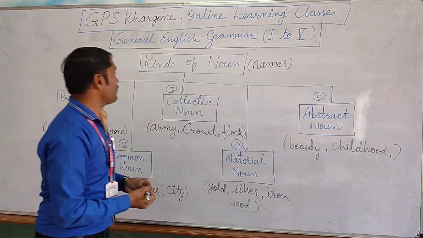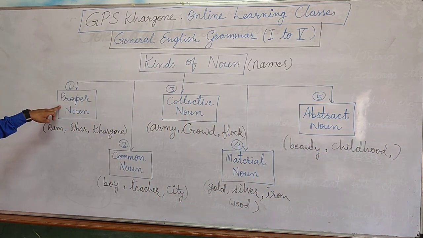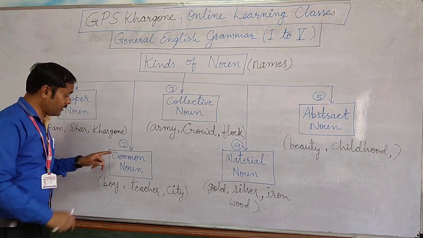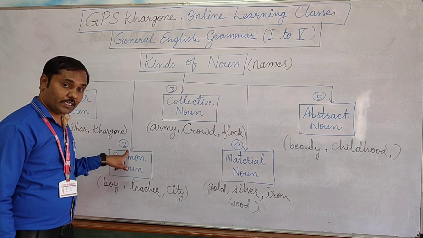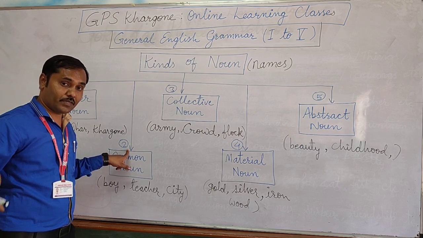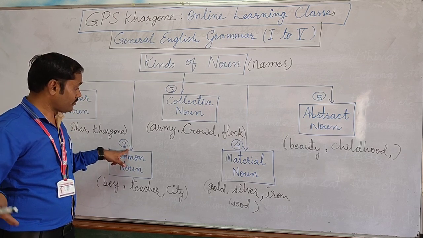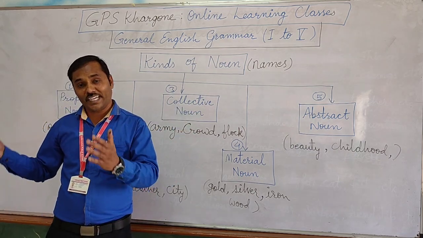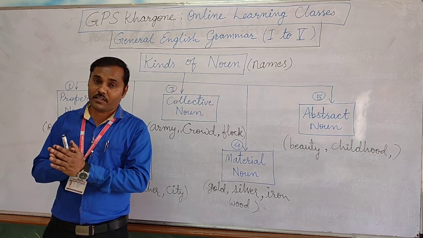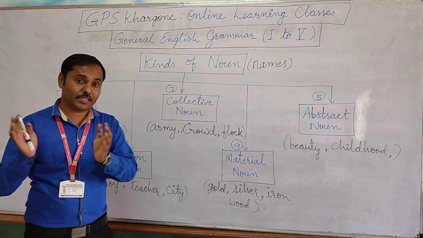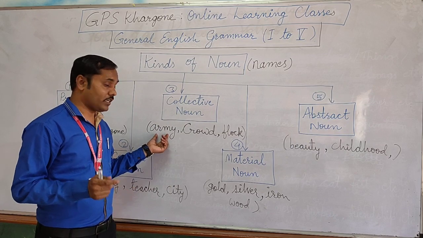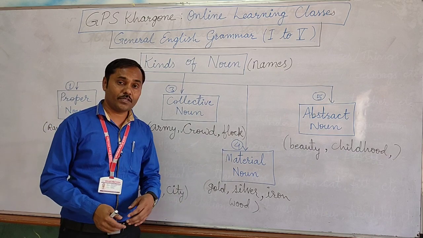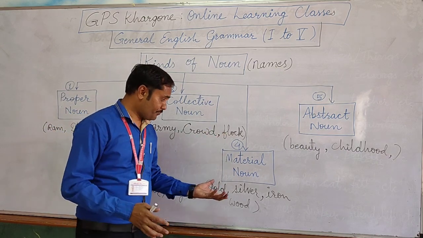Abstract noun. So these are the five types. Proper noun, in which we give proper names to things or places or persons. Common noun, the names given to the same category or the same class of people or places or things. Collective noun, when different collections of persons, places or things are given different names, just like the collection of soldiers is called army, the collection of general people is called crowd, the collection of birds is called flock.